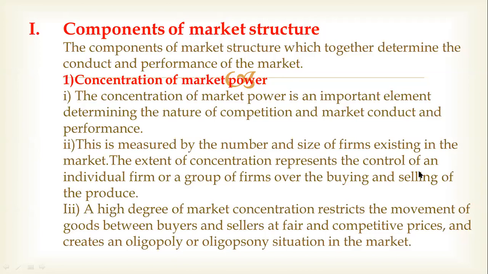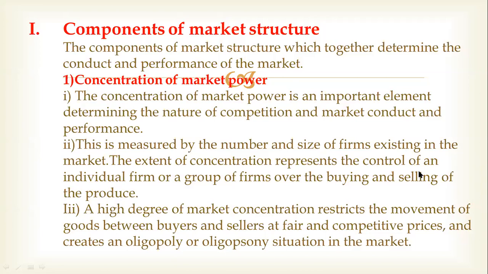A high degree of market concentration restricts the movement of goods between buyers and sellers at fair and competitive prices and creates an oligopoly or oligopsony situation in the market. Already I explained these two concepts. What is oligopoly? Oligopoly means we study this particular concept in case of dimension based on degree of competition. Is it right?